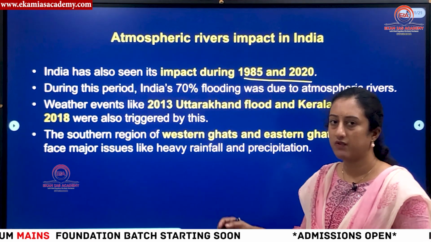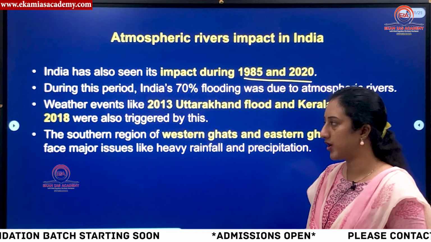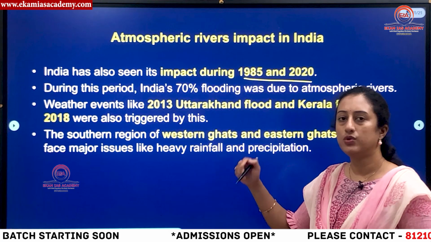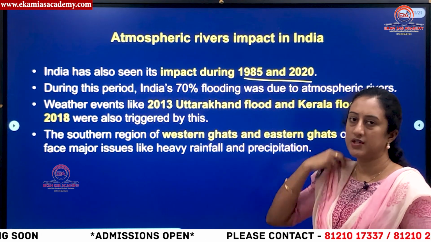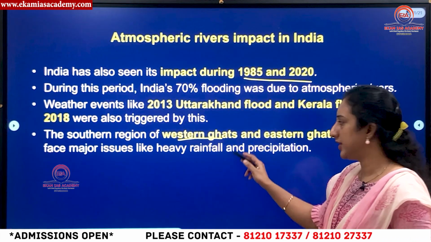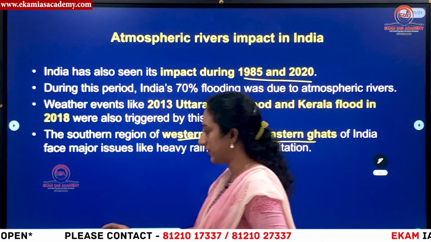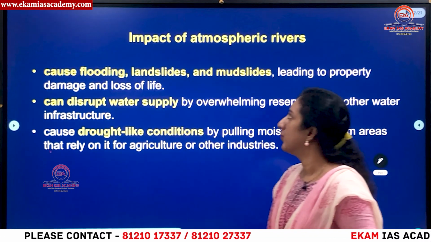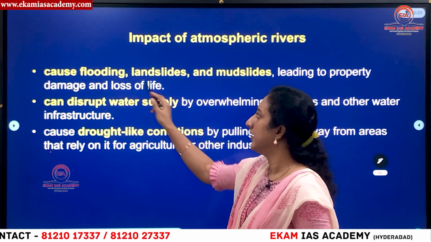So if a question is asked in Mains, you can give these examples from the Indian case, to justify that this is not only a phenomenon which happens in the USA, but also happens in India. It is a common phenomenon in the Western Ghats and Eastern Ghats also, because orographic rainfall is associated there too. Then what is the impact of atmospheric rivers? Generally it causes flooding and landslides.